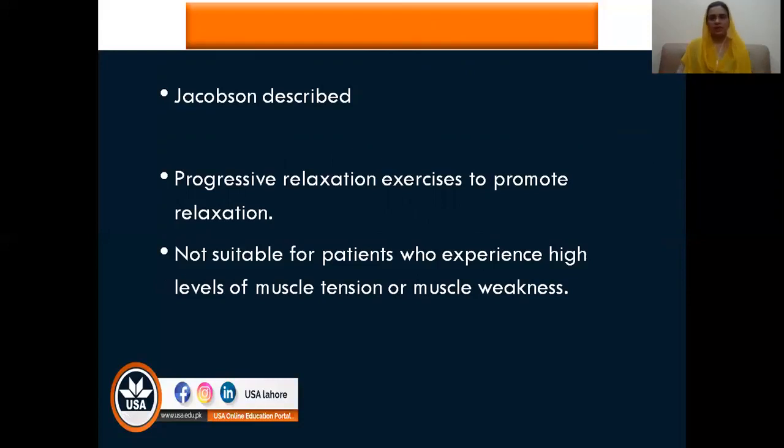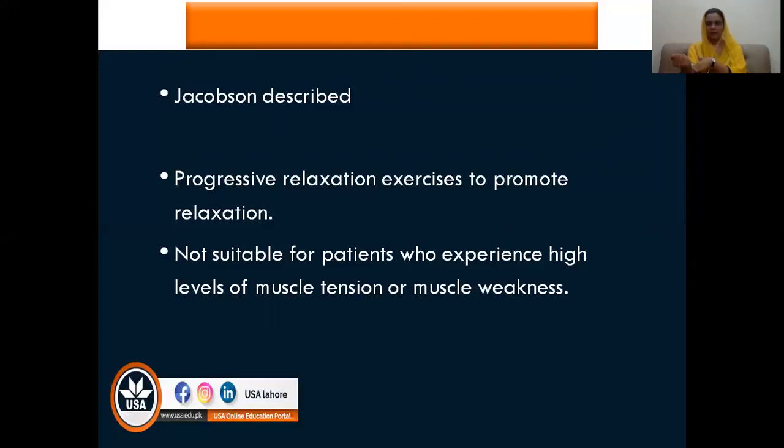And what is the progressive relaxation technique? The patient, starting from the distal limb, like from the hands, will contract the muscles and then release and feel the relaxation. You can try it yourself. Contract and then release. And then progressive means आहिस्ता से ऊपर की तरफ आए.